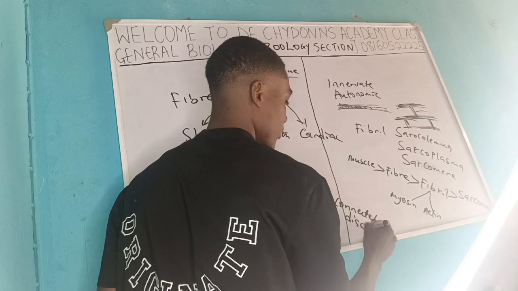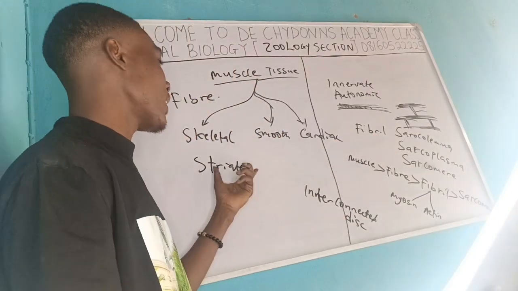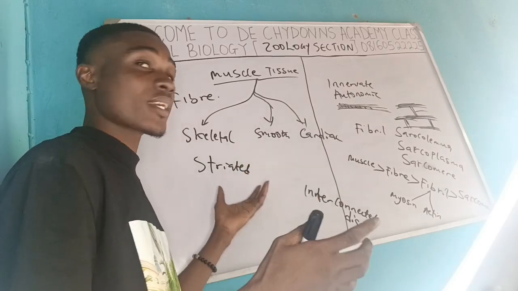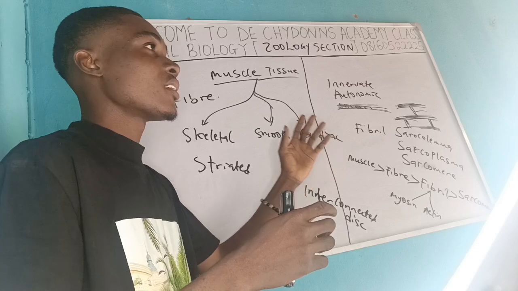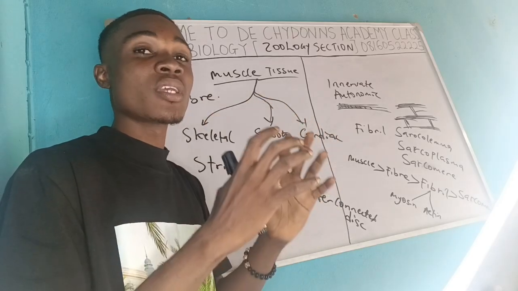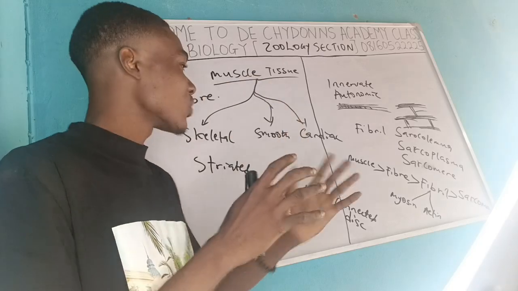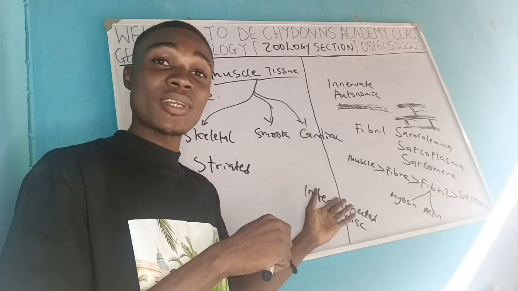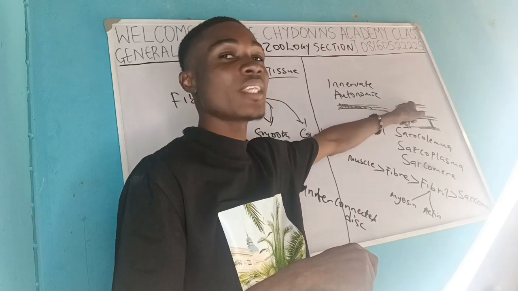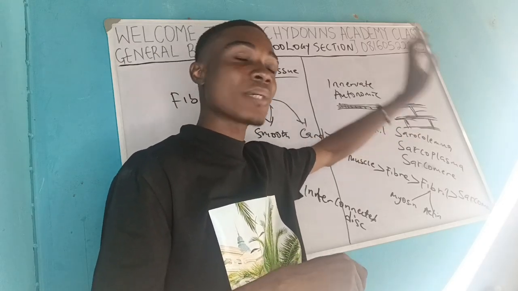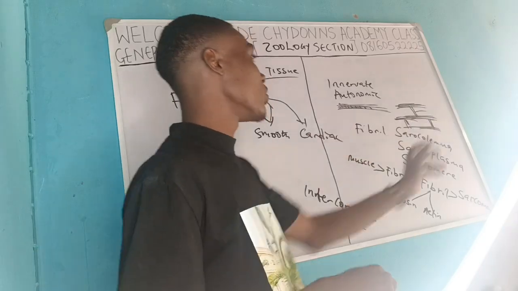Interconnected discs. So what is the essence of these interconnected discs? Remember, for them to be striated, they can contract, but it's not enough to contract. In cardiac, the contraction needs to be done in unison. Contraction needs to be done at a time. So that is why there are interconnected discs, so that when contraction is happening in this bundle, it will also be happening here simultaneously, at the same time. So that is why interconnected discs are placed in between the cardiac muscle.